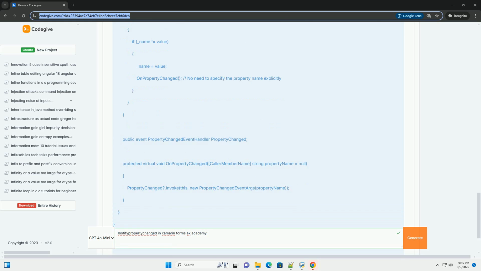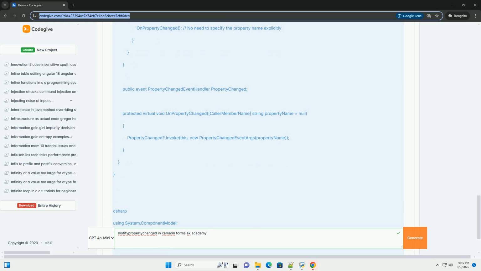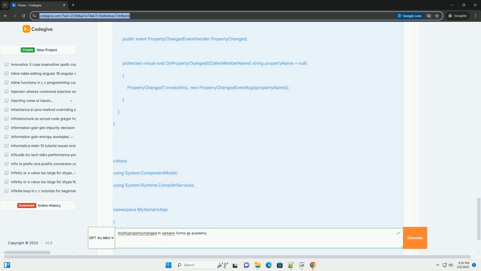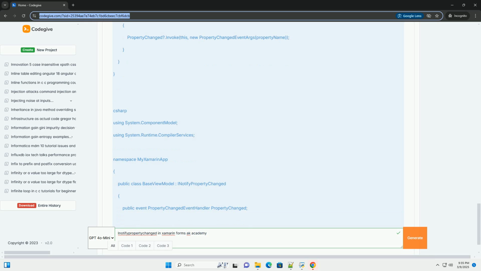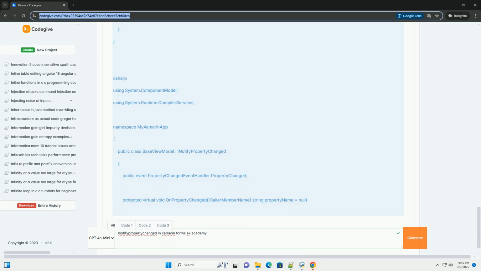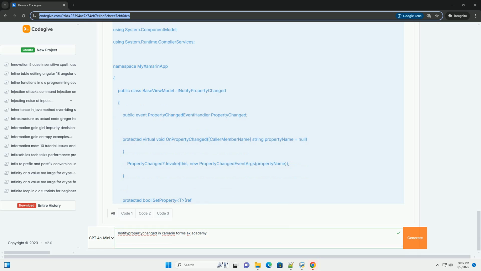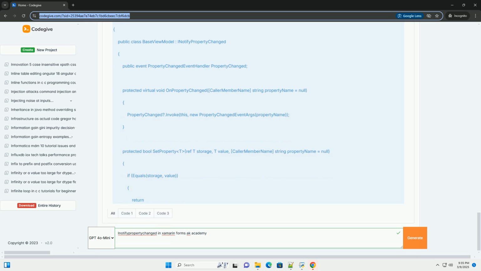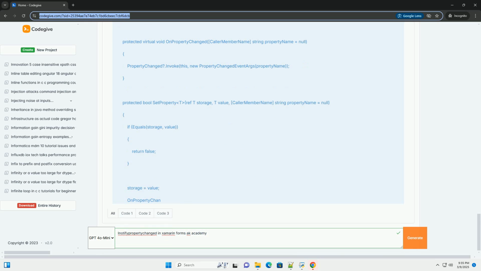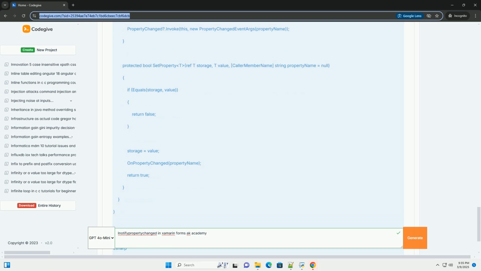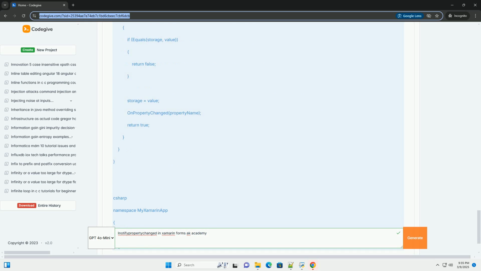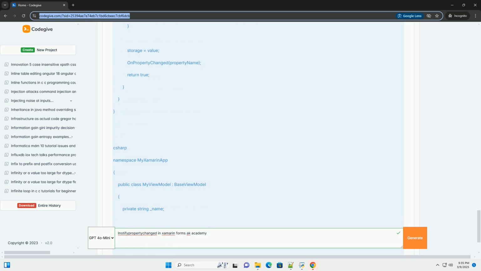Table of Contents. 1. What is INotifyPropertyChanged? 2. Why use INotifyPropertyChanged? 3. How INotifyPropertyChanged works. 4. Implementing INotifyPropertyChanged in Xamarin.Forms: basic implementation, using CallerMemberName attribute, base class helper. 5.